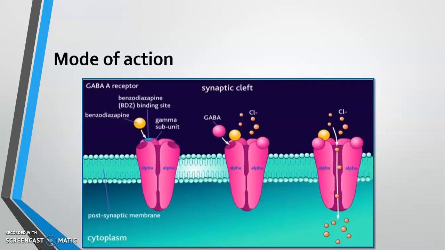Mode of action: how that works, you can see in the first figure, that benzodiazepine binds to the benzodiazepine binding site, which is located at the GABA subunit of the GABA receptor. This will promote the binding of GABA, as you can see in structure 2. GABA will bind to the receptor and hence it will produce opening of the chloride channel as seen in the last diagram. Now this opening of the chloride channel will lead to influx of chloride and hence it will lead to hyperpolarization.